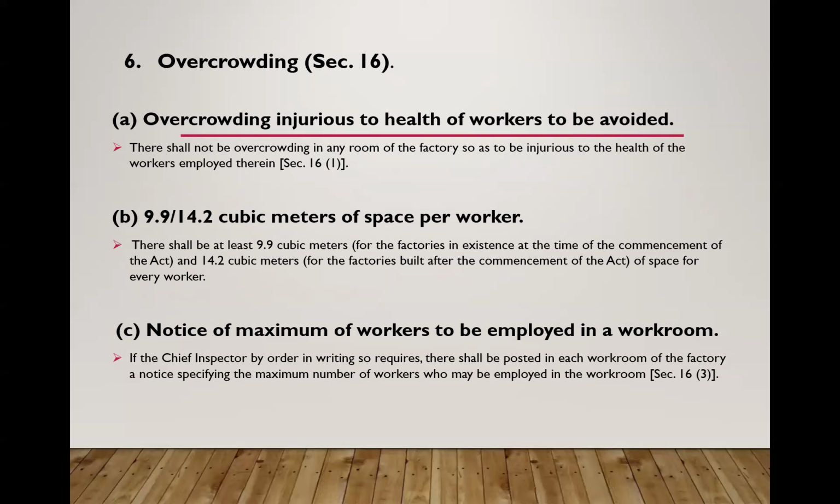At least 9.9 to 14.2 cubic meters of space should be provided for each worker. There shall be at least 9.9 cubic meters for the factories in existence at the time of the commencement of the Act and 14.2 cubic meters of space for the factories built after the commencement of the Act, for each worker. The notice of maximum number of workers to be employed in a workroom.